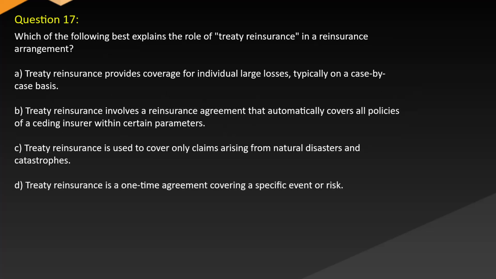Question 17. Which of the following best explains the role of treaty reinsurance in a reinsurance arrangement? A. Treaty reinsurance provides coverage for individual large losses, typically on a case-by-case basis. B. Treaty reinsurance involves a reinsurance agreement that automatically covers all policies of a ceding insurer within certain parameters. C. Treaty reinsurance is used to cover only claims arising from natural disasters and catastrophes. D. Treaty reinsurance is a one-time agreement covering a specific event or risk.